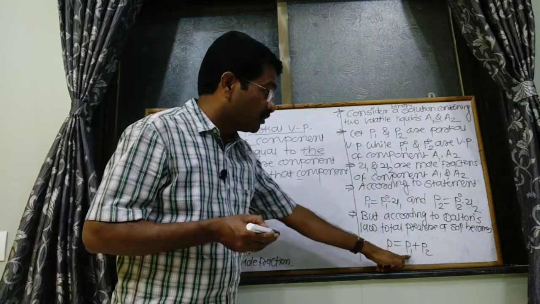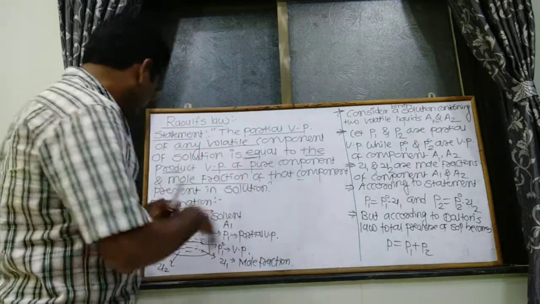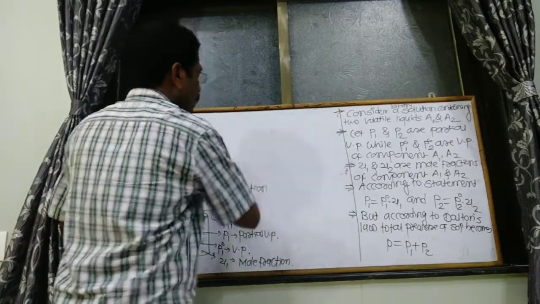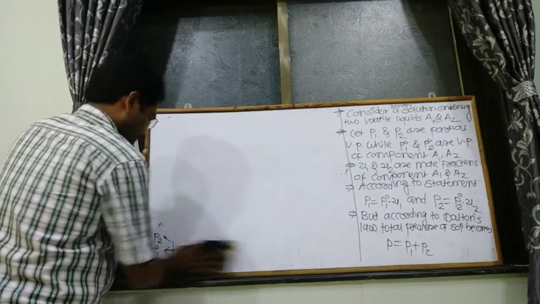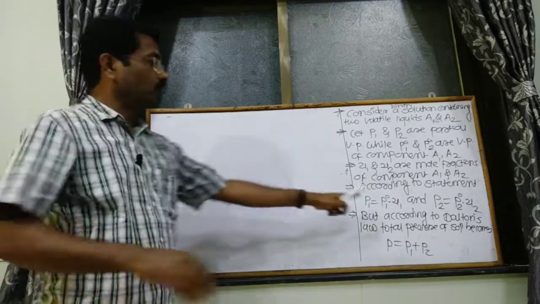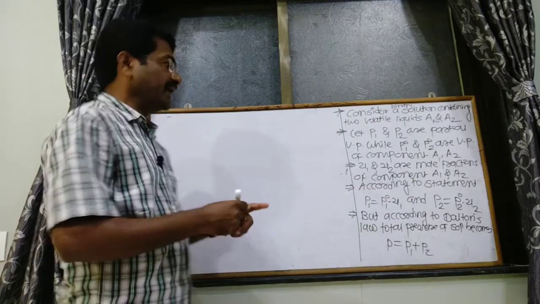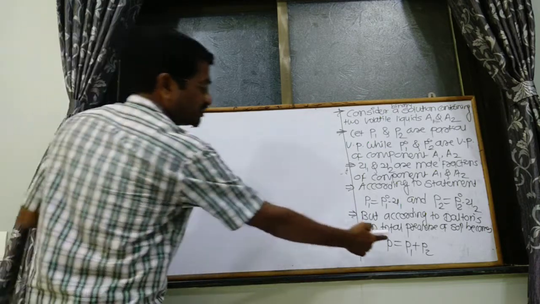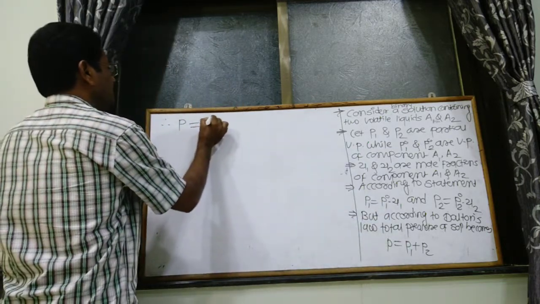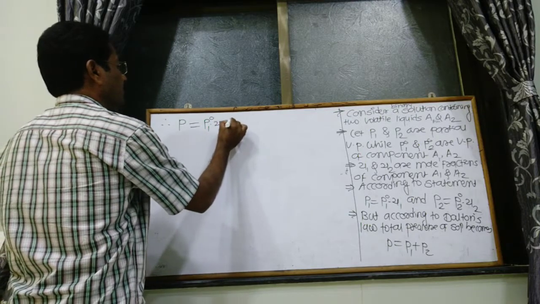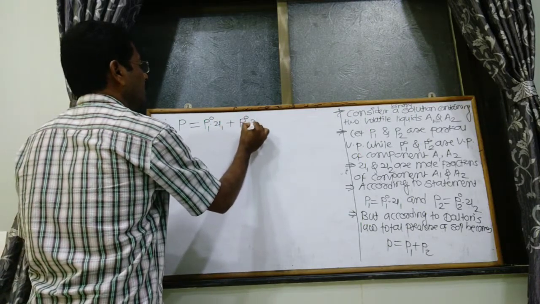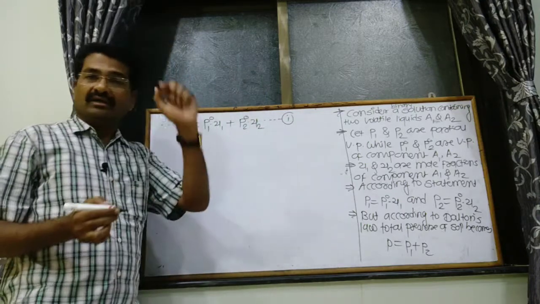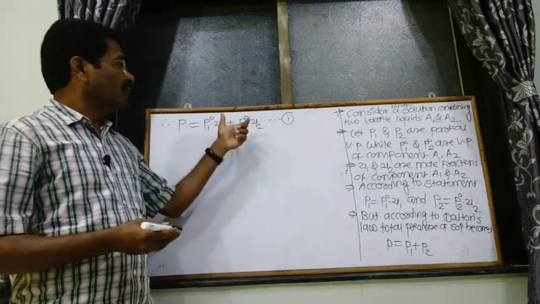Then put the values of P1 and P2 in this equation. What is the value of P1 and P2? We know the values of P1 and P2, therefore P is equal to P01 X1 plus P02 X2. Call this equation number 1, obtained by putting in the values.